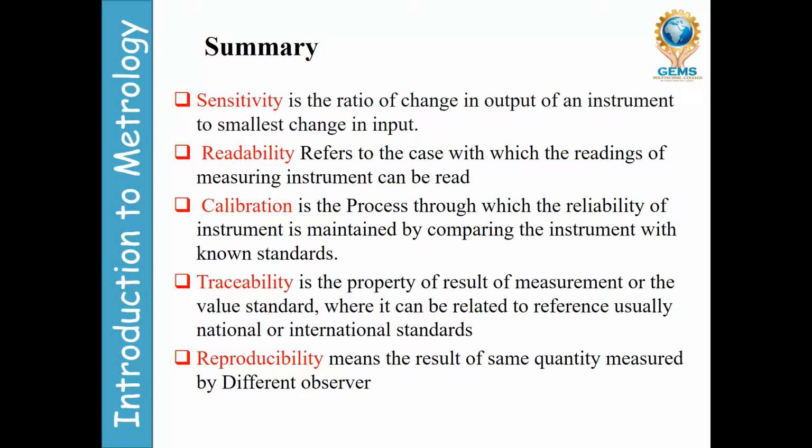Traceability is the property of the result of measuring or the value of a standard where it can be related to reference, usually national and international standards. Whatever the instruments will be there, they will be maintained by comparing with national and international standards. So that will be helpful for the calibration. Whenever you are doing the calibration, the traceability will be helpful.